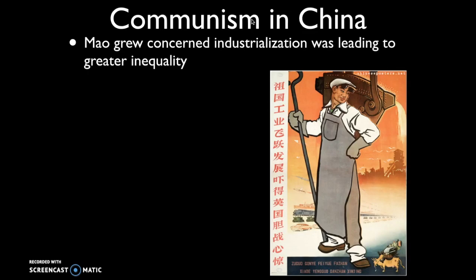Once Mao had implemented the first 5-year plan, after the results of that first 5-year plan, he was recognizing that there was this growing disparity or gap between the urban factory workers and the rural peasants that were the base for his support. And Mao was concerned that there was this inequality that needed to be addressed.